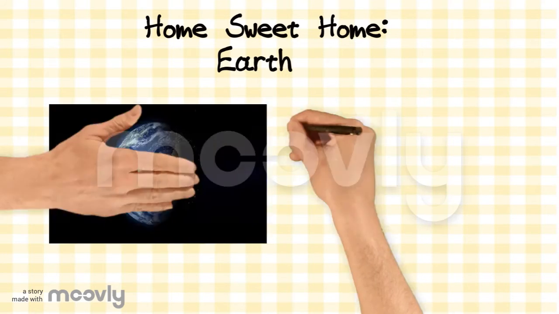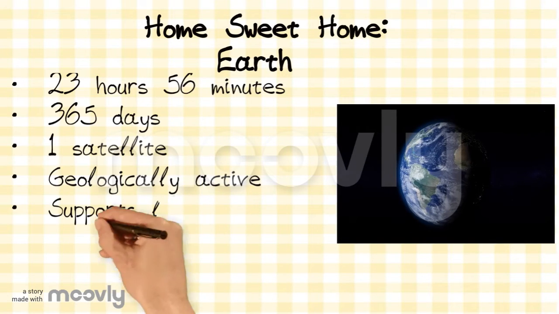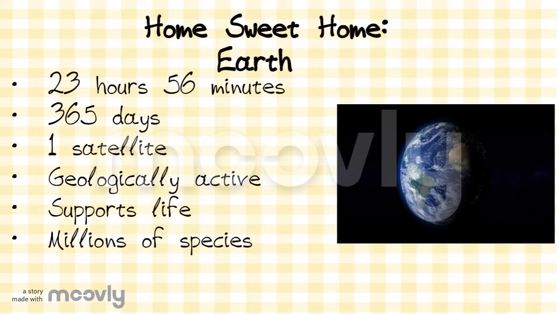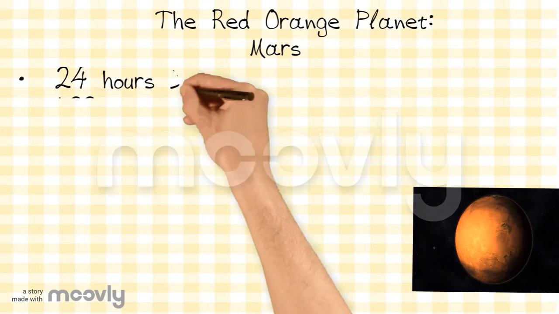As far as scientists know, Earth is the only planet in our solar system that can support life. A day on Earth is about 23 hours and 56 minutes. Earth takes 365.3 days to revolve around the Sun. Millions of different species inhabit the Earth. Earth is geologically active, meaning that it has movement in its tectonic plates. Earth has 1 moon.